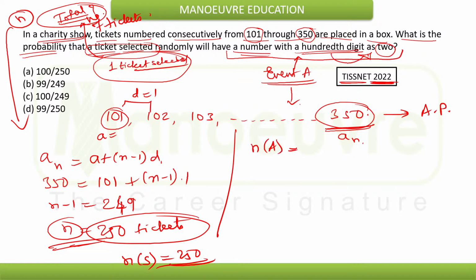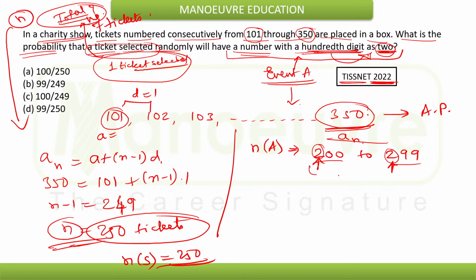So the hundreds place digit must come as 2. That will happen in case of the tickets numbered from 200 to 299. Now from 200 to 299, the hundreds place is numbered 2.